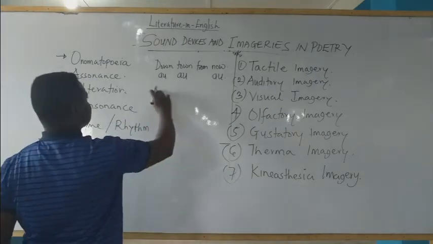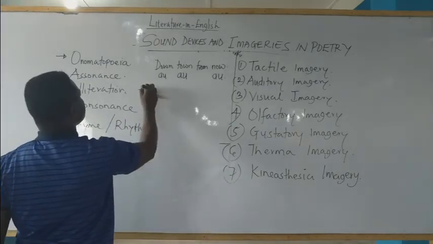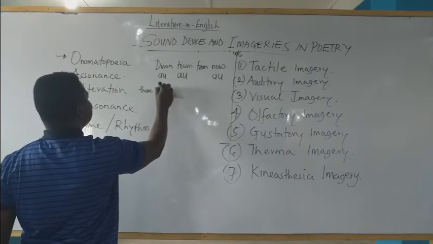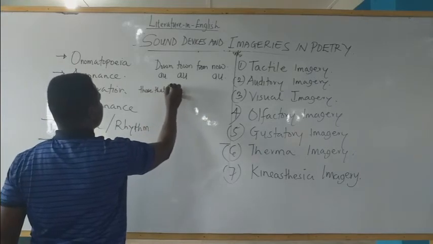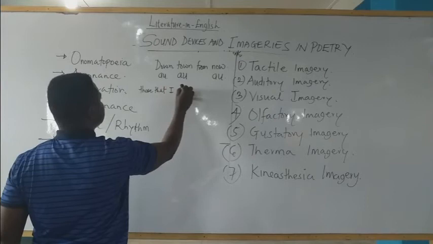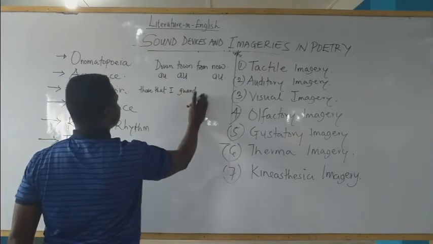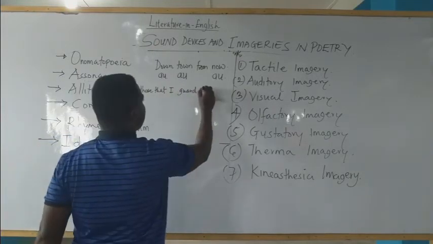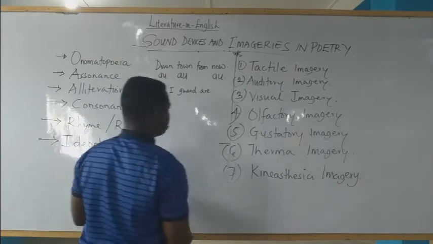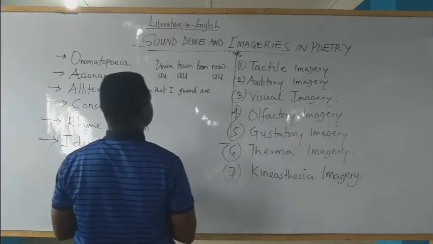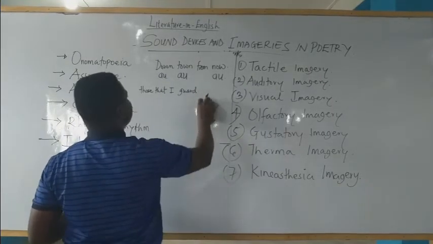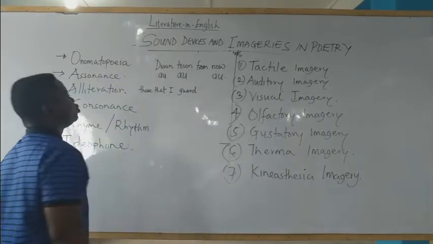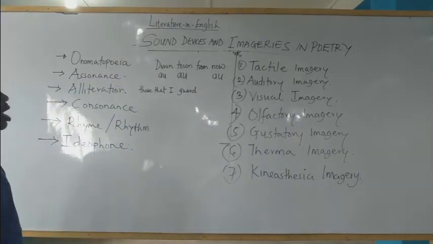Look at this example again. Those that I guard.